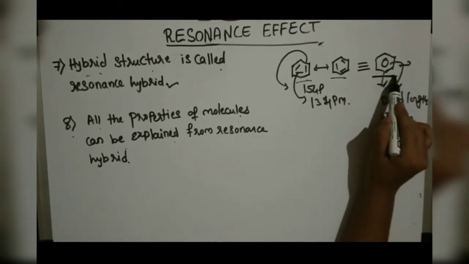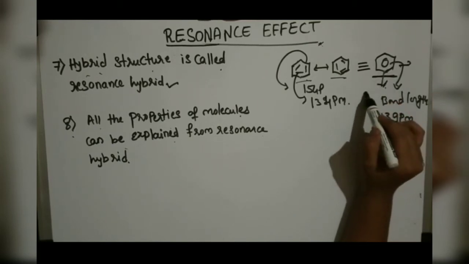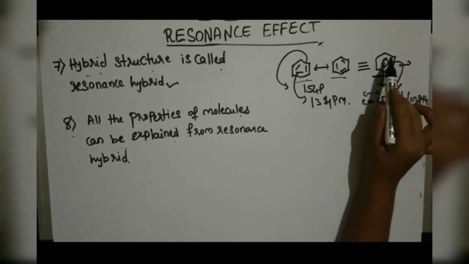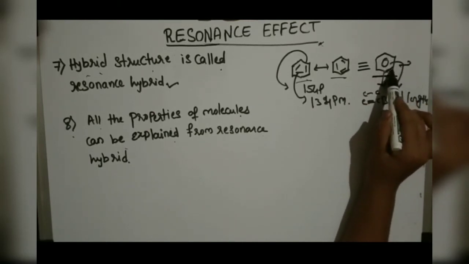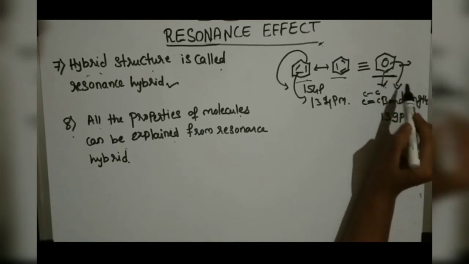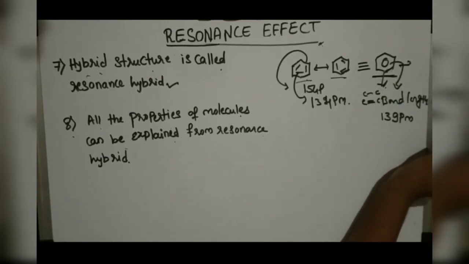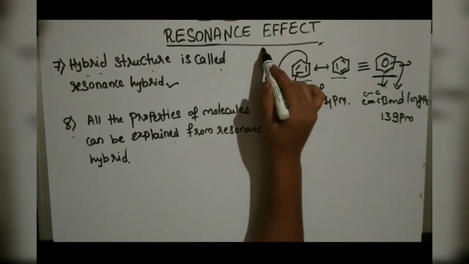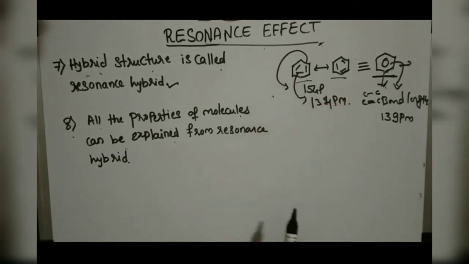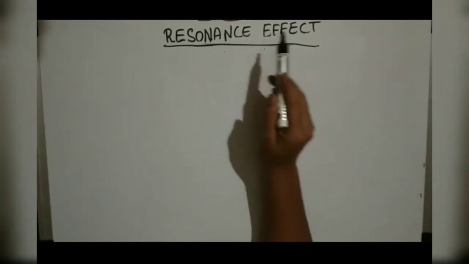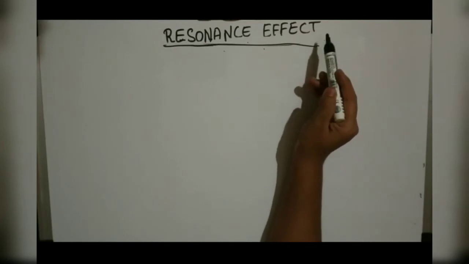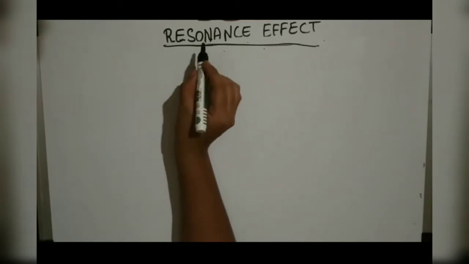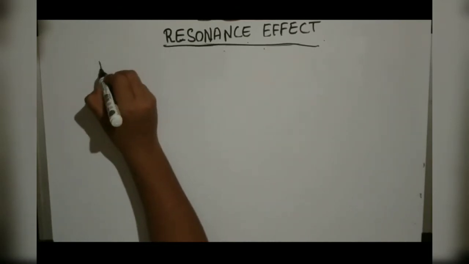This hybrid structure says that there is no difference between the carbon-carbon single bond and the carbon-carbon double bond. All the carbon bond lengths are the same in the hybrid structure. This also equals what we have practically proven. So till now we have discussed all the important points of the resonance effect. Now we will discuss the conditions a compound must have to show resonance.